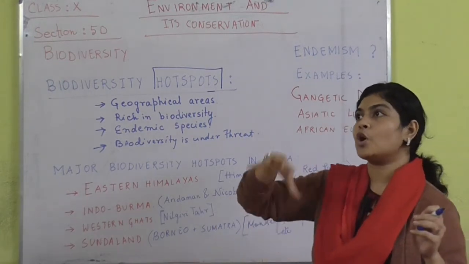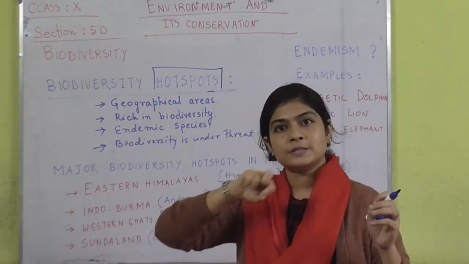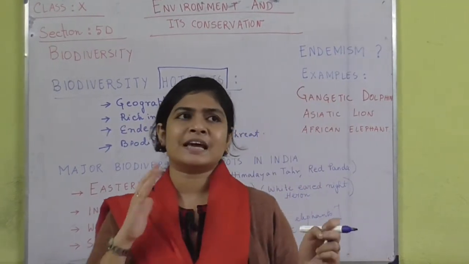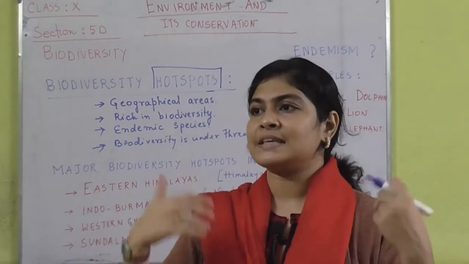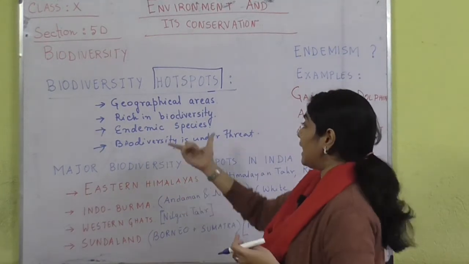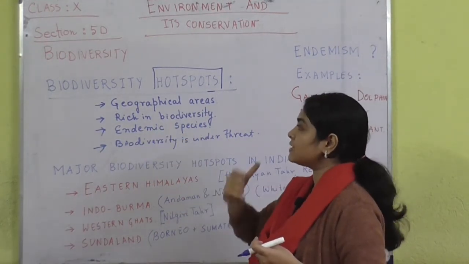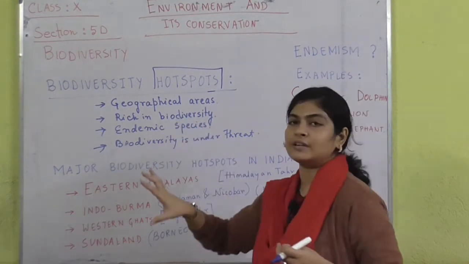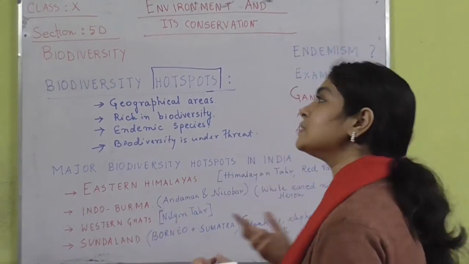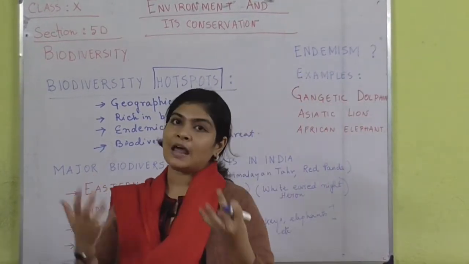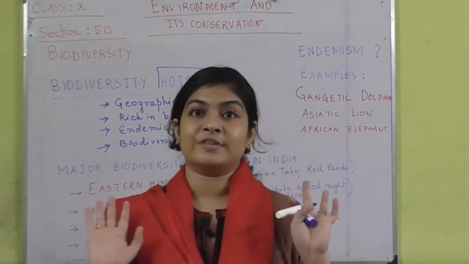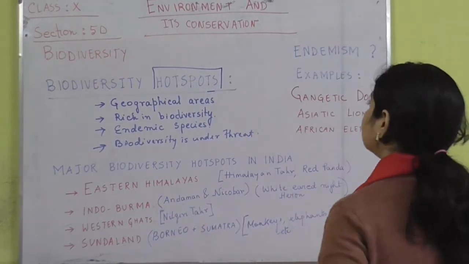So what is a hotspot? A hotspot is a specific geographical region on the earth's surface that is very much rich in biodiversity. That means it has a whole lot of plants, animals and other microorganisms present over there, of varied types, and it also has endemic species, and the biodiversity over there is certainly under threat. Why under threat? Because there may be certain animals or plants over there which are endangered or on the verge of extinction, right. So that is a hotspot.